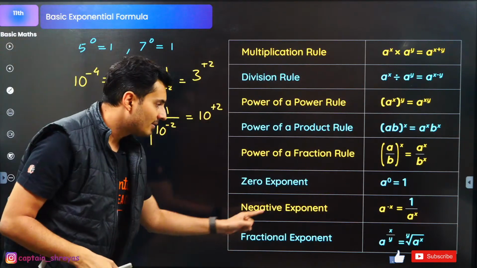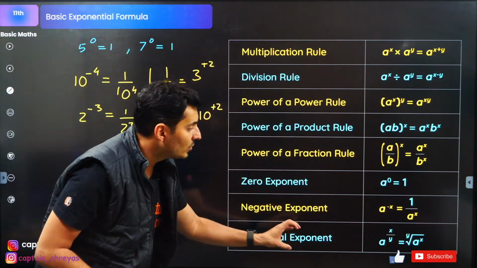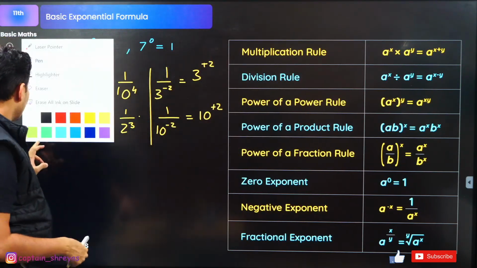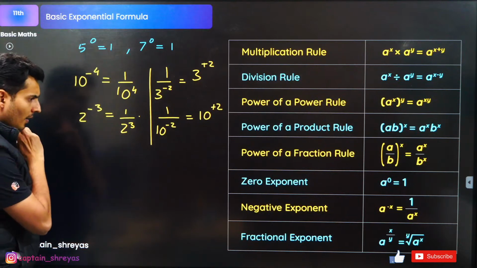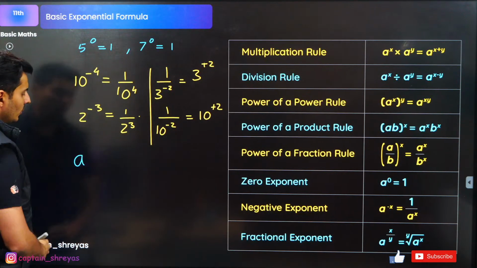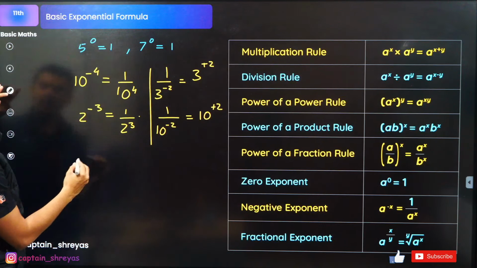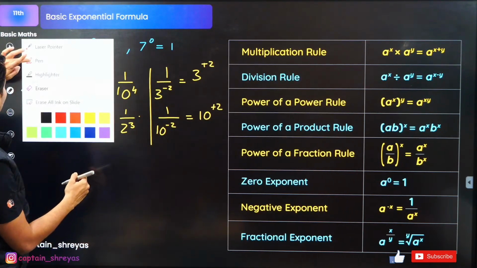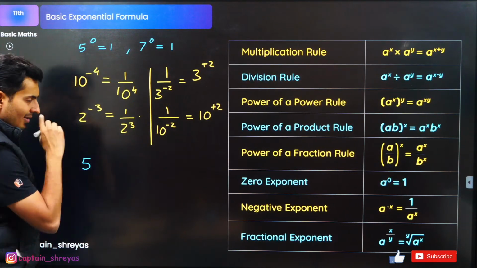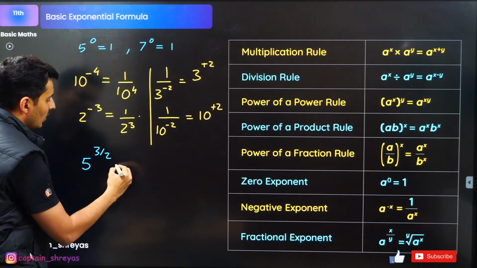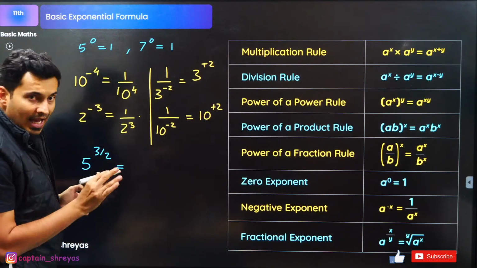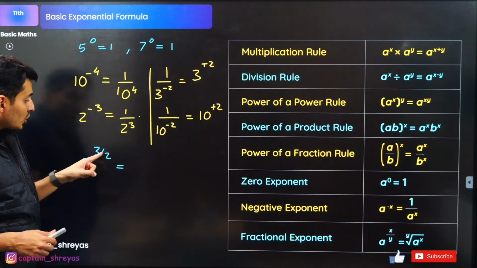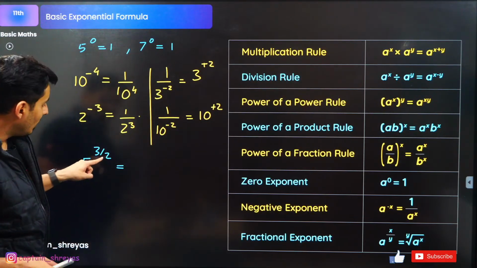Clear? Last, fractional exponent. A raised to x by y is the yth root of a raised to x. Meaning, look at this now. Let's say it is 5 raised to 3 by 2. This is as good as saying x by y, so this y, or you can say the denominator, is 2.